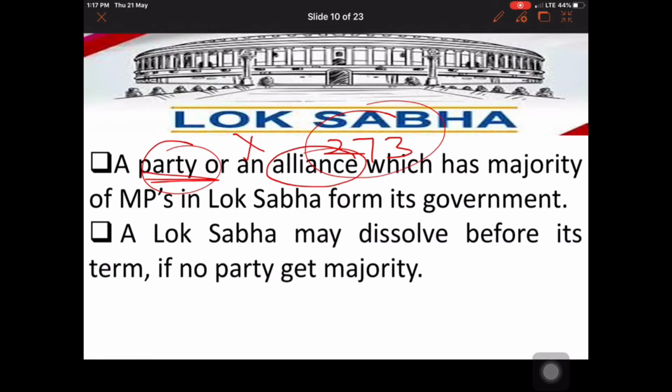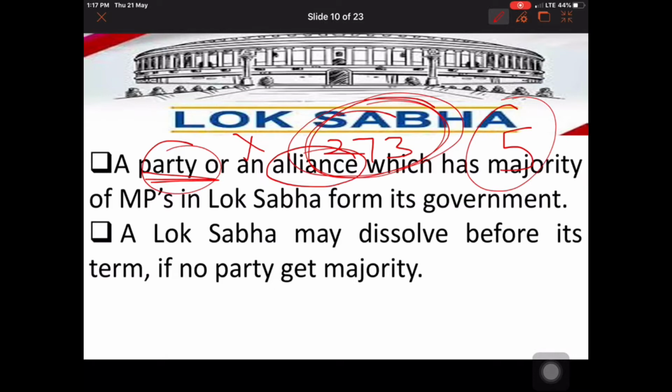A Lok Sabha may dissolve before its term if no party gets a majority. This may also happen in the Lok Sabha: before completing the term of 5 years, a Lok Sabha can be suspended or dissolved. Why does it happen? Because every party in power has to maintain a number of